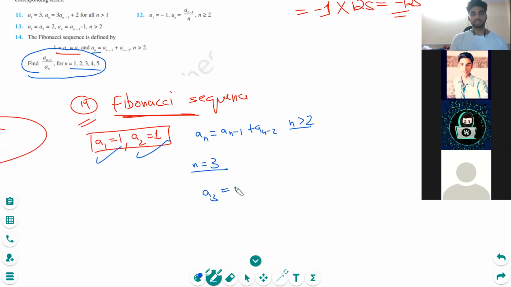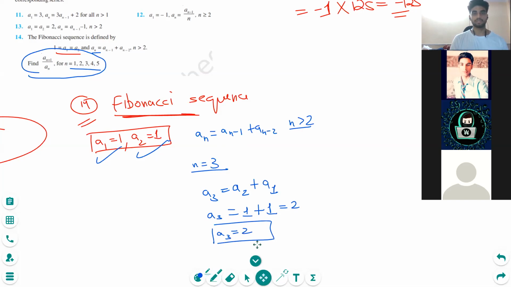So n minus 1, that implies 1 less. n minus 2, that implies 2 less. And we already have A2, that is 1. We already have A1, that is 1 again. So this is 2. So I get my A3 as 2. Is this clear? Okay, how did we come about A3?